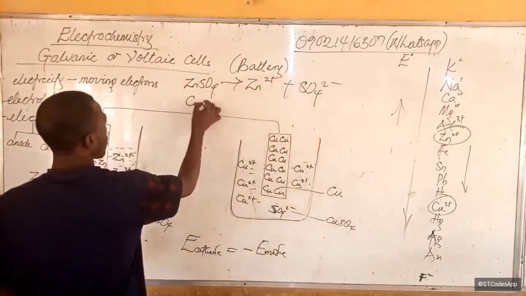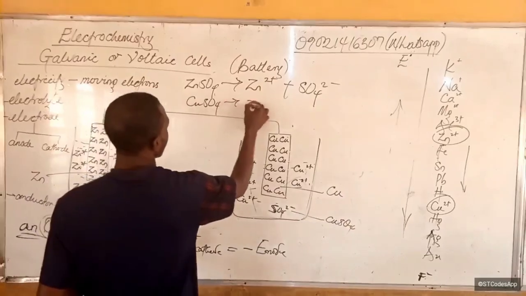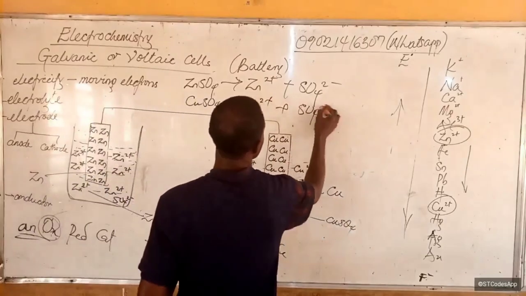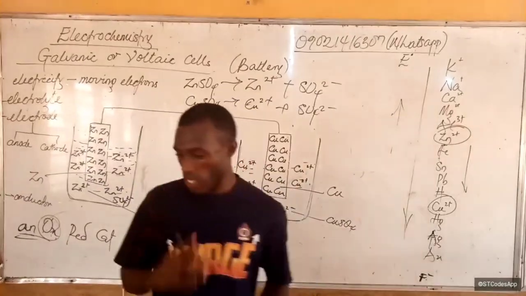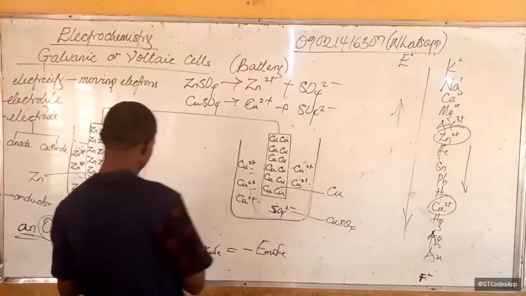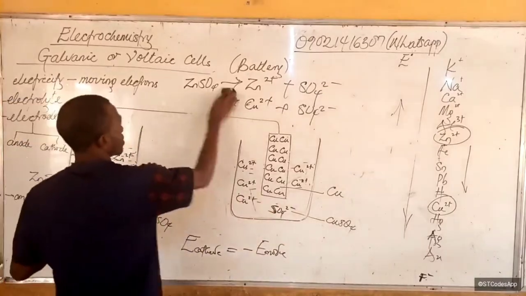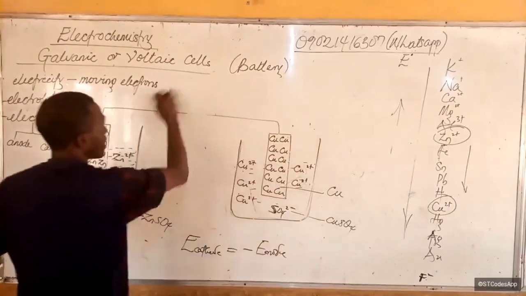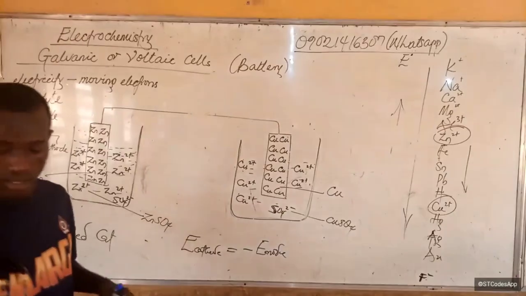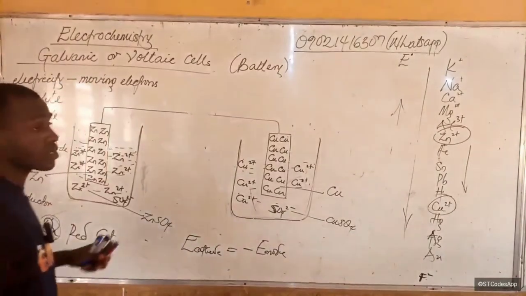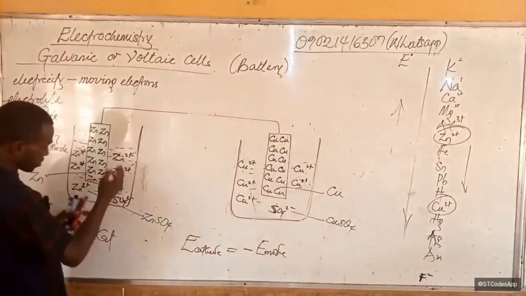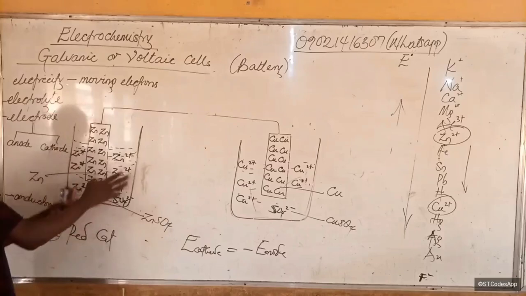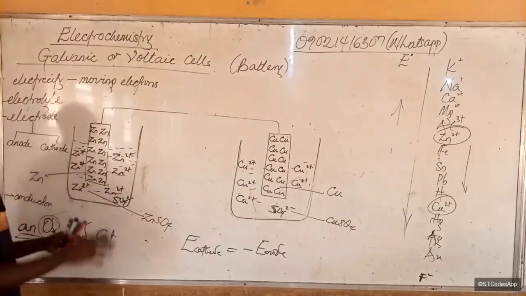And copper sulfate, we ionized to form Cu2 plus and SO4 2 minus. All right, so that's how I came about these ions. You know that by Arrhenius' principle, substances ionize to form freely moving charged particles called ions. So these are freely moving charged particles there.